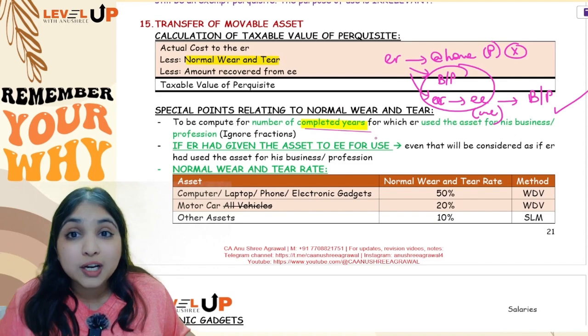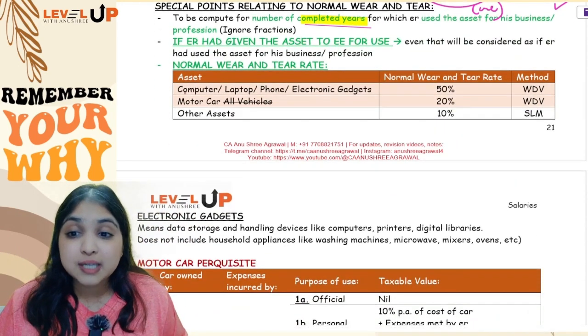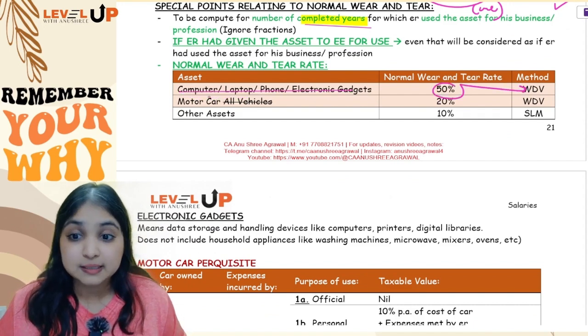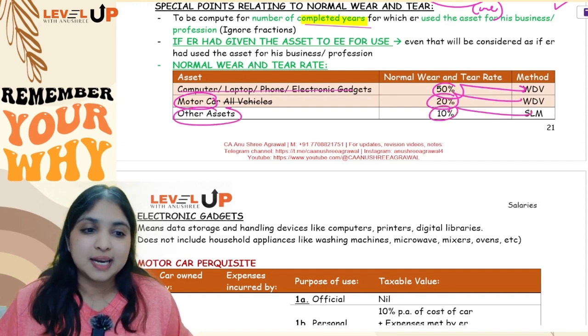Okay. Now at what rate will you calculate this normal wear and tear? It depends upon what kind of asset. If it is computer, laptop, phone or electronic gadget, then 50% WDV basis. If it is motor car, 20% WDV basis. If it is any other asset, then 10% SLM basis.